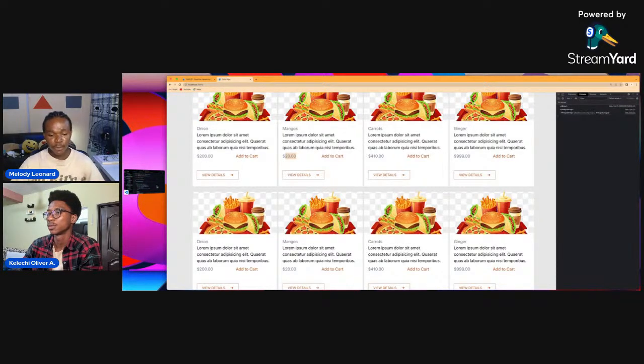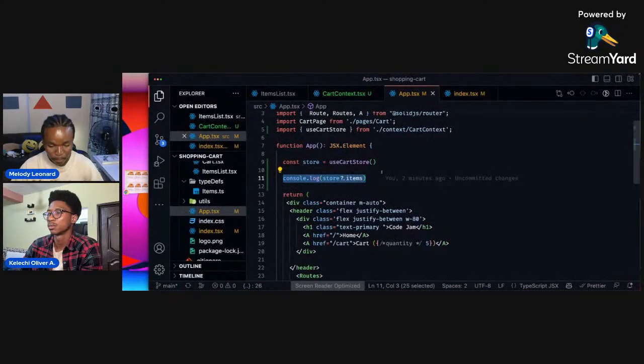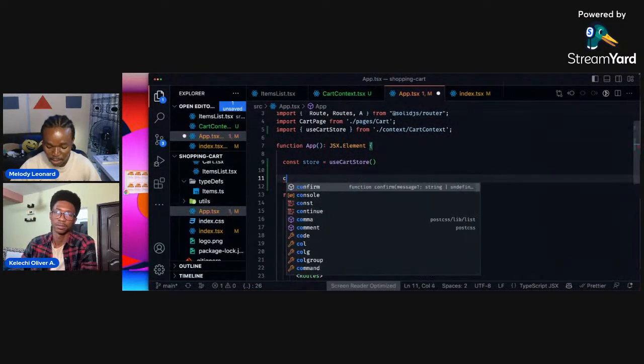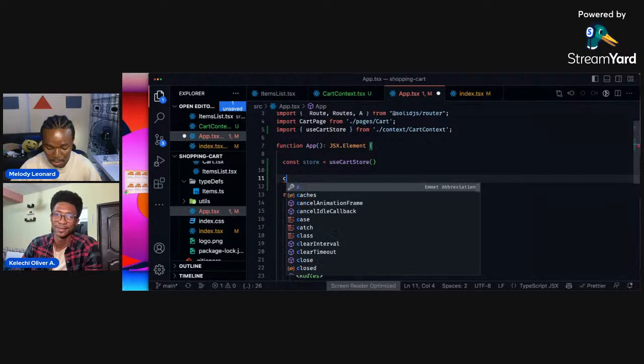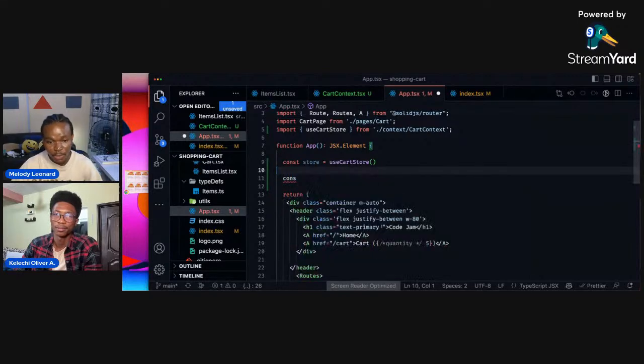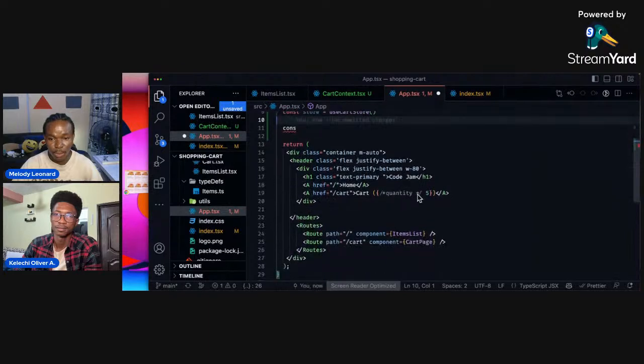So first off, let's create a function called quantity that we can return here, so that this automatically subscribes to our quantity list.